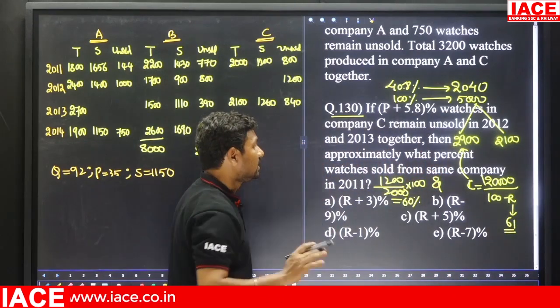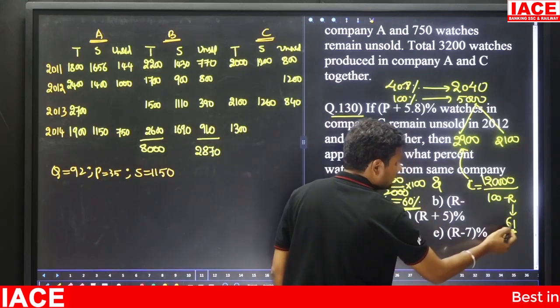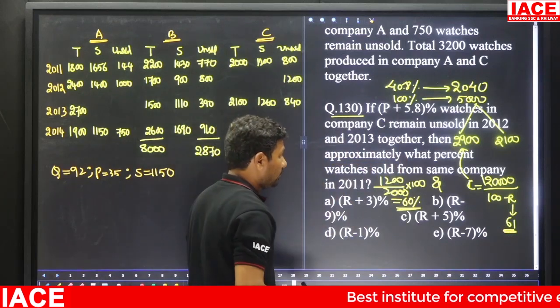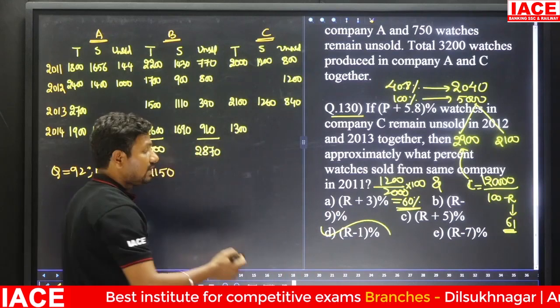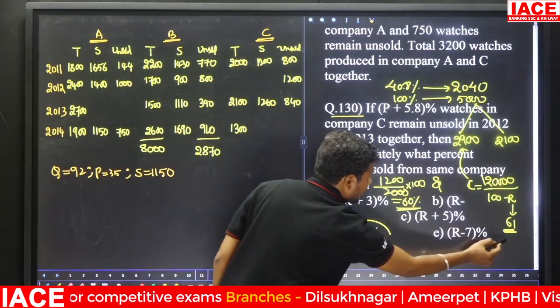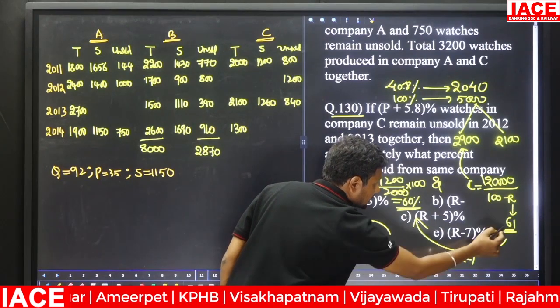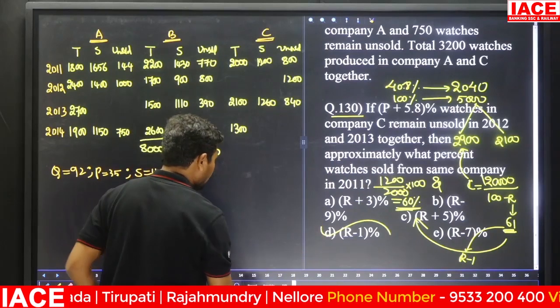How many points will you get? 61. Here the answer is 60, and here the answer is 61. 60 becoming 61 means the R value will be decreased by how much? 1 value will be decreased. The R value decreased by 1, then what is the option? D is the option. Here we have to make it equal, so this is the R value minus 1. 61 minus 1 is equal to how much percentage? 60%. It is applicable for D here.